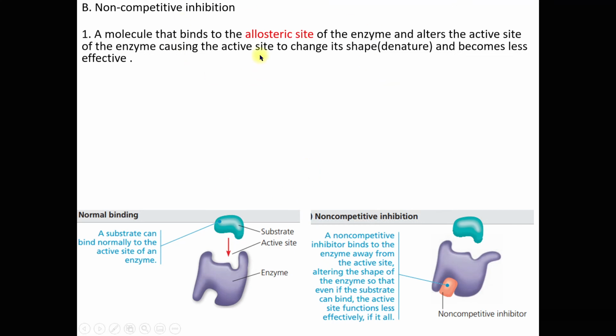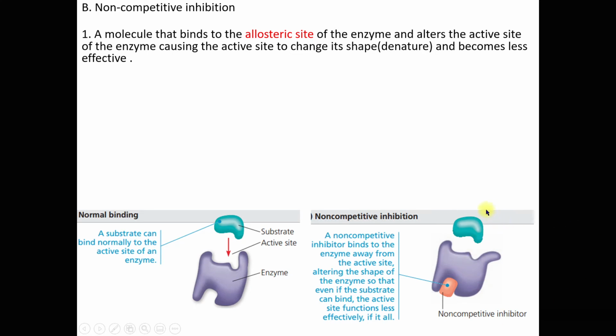So what does this non-competitive inhibitor molecule do? It is a molecule that binds to the allosteric site of the enzyme. You can see this diagram here, right? This is an enzyme with an allosteric site, and the allosteric site is being bound by the non-competitive inhibitor. Now, when it binds, what happens? It will cause the active site of the enzyme to change its shape. Meaning to say the enzyme denatures and becomes less effective.